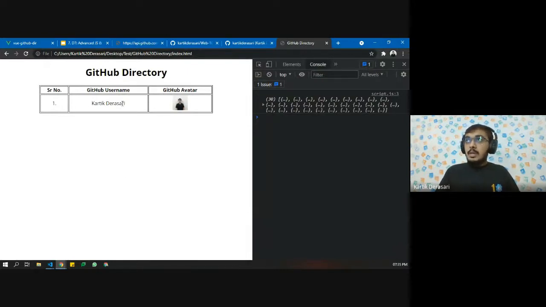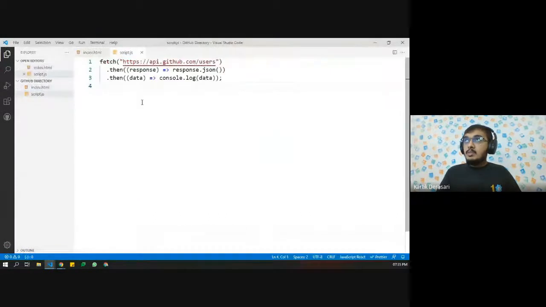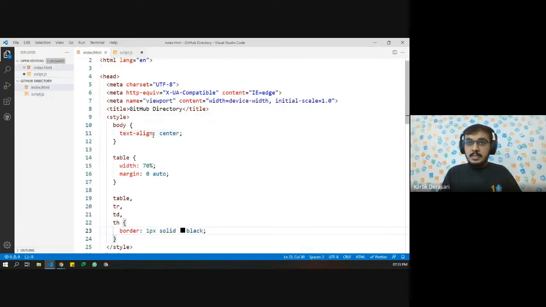Now let us see how we can actually input dynamic values inside this. Coming back to JavaScript, let us define a function, function showData. Inside showData, let us first select where we want to input our values.